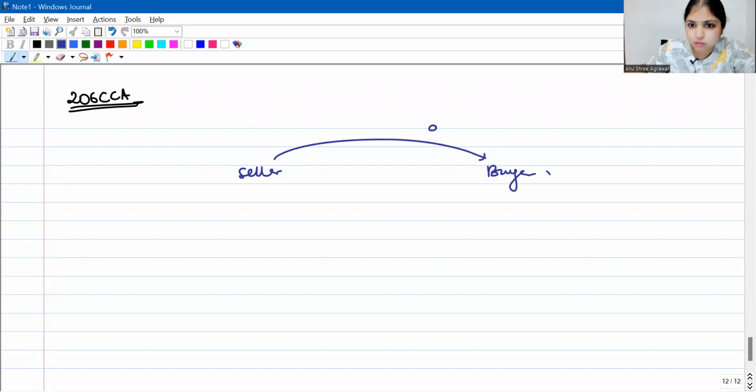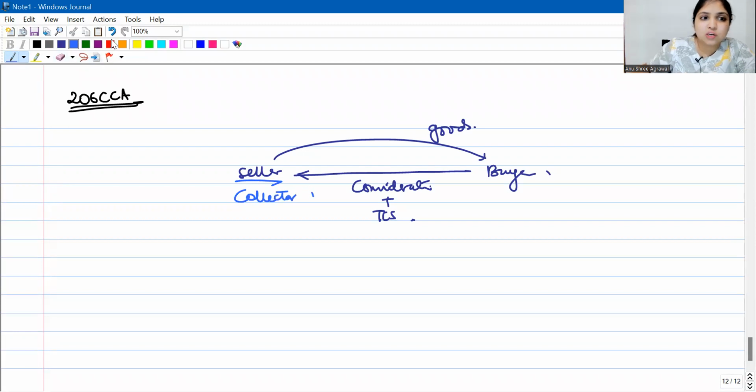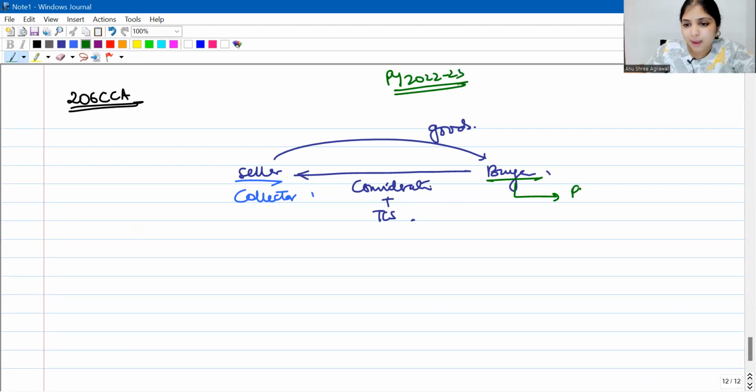The seller is selling goods to the buyer, and let us say for the goods the buyer is paying consideration. Along with consideration, the seller is collecting TCS also. Okay, so the seller is a collector. Now the seller will check 2 years back. If the current previous year is 22-23, we will check 2 years back, that is previous year 2021. You know why 2 years back, right? Because we will check that preceding previous year for which 139(1) due date is already over before the current year has started. So preceding previous year 2021, we will see did the buyer file his income tax return.